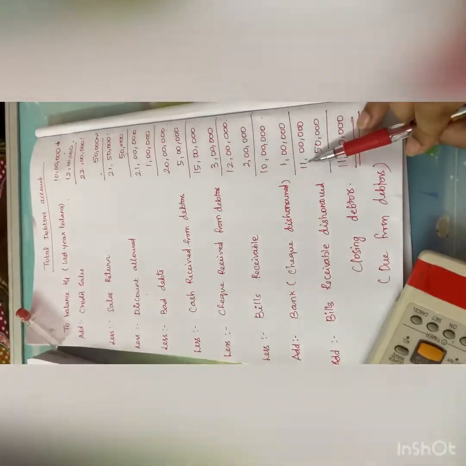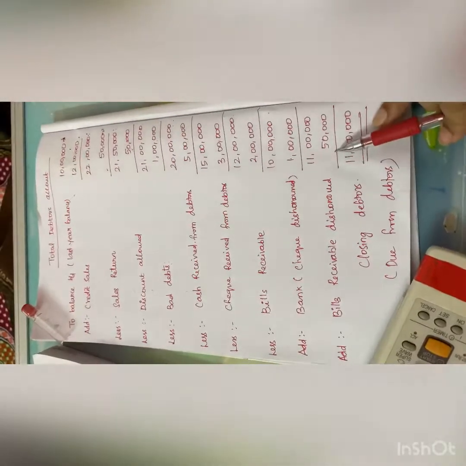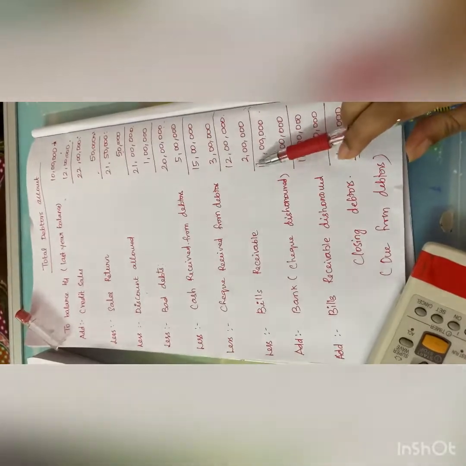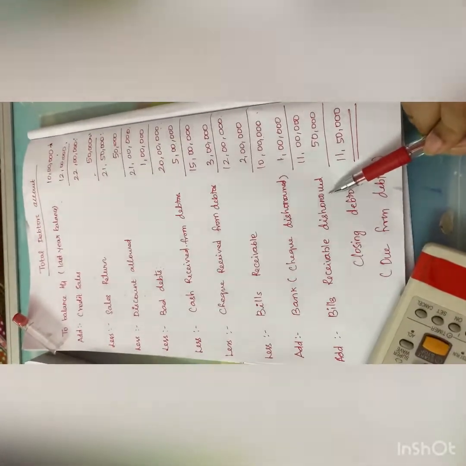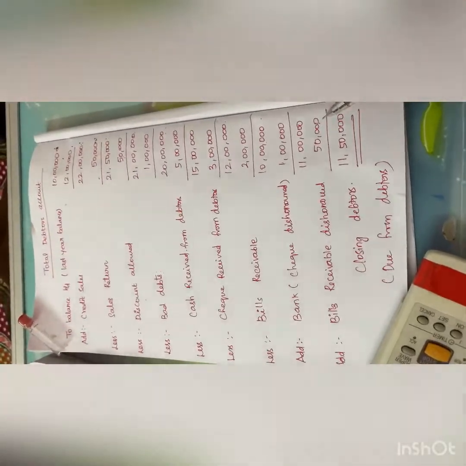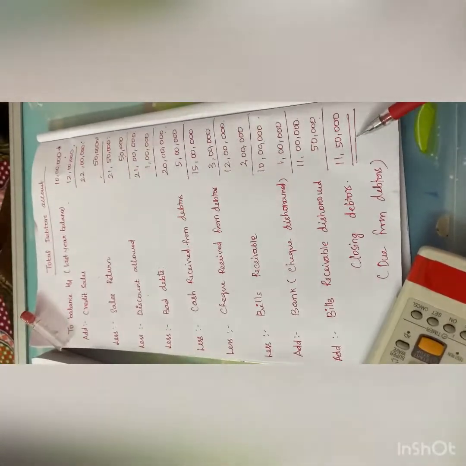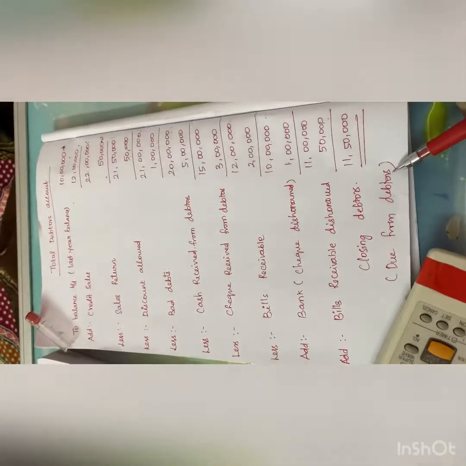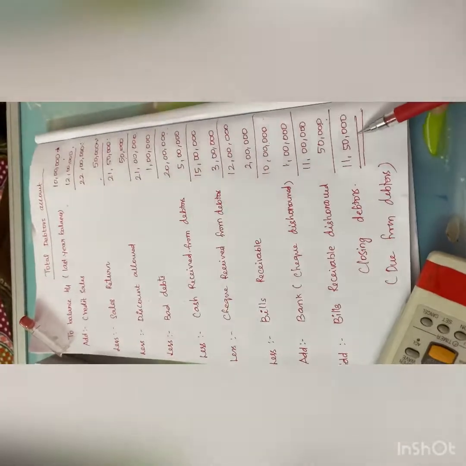Now my outstanding amount is 11 lakhs. In the same way, if a bill receivable is dishonored, they have given a bill on a date and they fail to pay on that particular date, then the bill receivable is dishonored. Dishonor is again an amount which the debtors have to pay me, so I will add it. Hence, this 11 lakh 50,000 rupees is my closing debtors. At the end of the year, the outstanding amount from the debtors is 11 lakh 50,000.